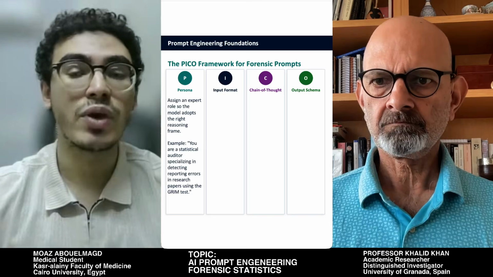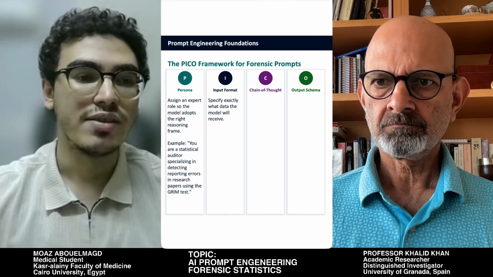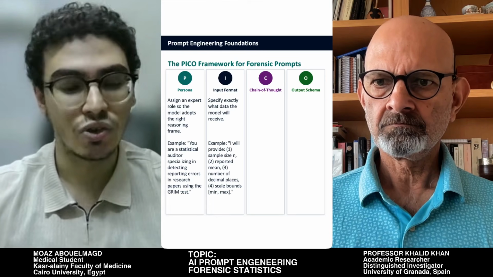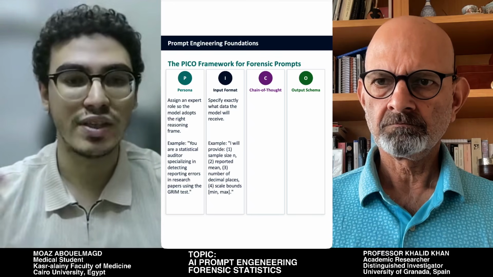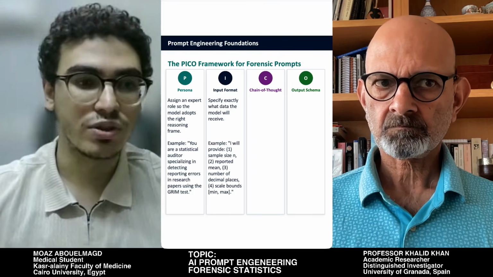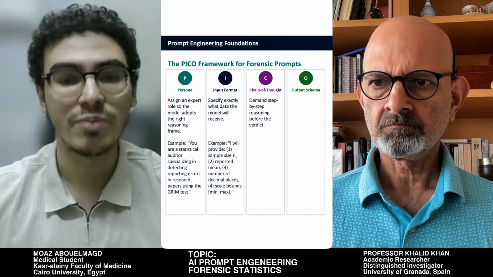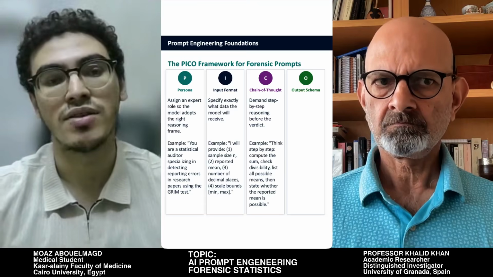And the second thing that we give it, we're going to give it a script to work with. That's the input format. That script should be structured in an input format that this tool can understand. And after that, we give it a step-by-step on how to act on this play. That's the chain of thought. We're going to give it each step of the statistical analysis and how to apply them and how to avoid the misconceptions and problems that occur.